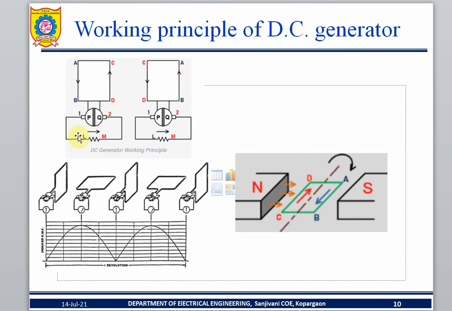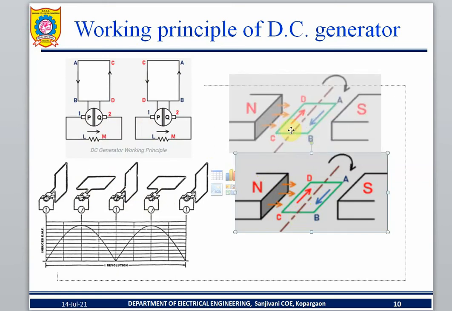This is about the DC generator. PQ is a commutator. If it is an AC generator, a slip ring is used, ring-shaped. That's why this type of shape is called a slip ring. But here it is a commutator. A commutator is nothing but a rectifier, converting AC to DC. So this is the method of the generator. Some further points I will go into in depth, then you will understand generator operations.